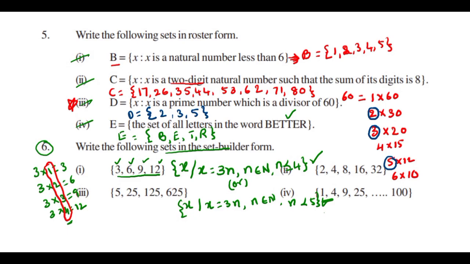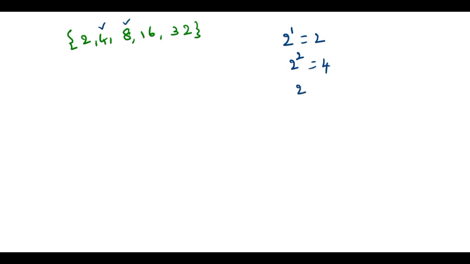Okay, and the next question you see here: 2, 4, 8, 16, 32. So better we write on the next page. Here they gave 2, 4, 8, 16 and 32. Do you know what is the common property in this? These all are powers of 2: 2 power 1 is 2, 2 power 2 is 4. That means the next number, 8, we write 2 to the power of 3, and 2 to the power of 4 is 16. So 2 to the power of 5 is equal to 32.